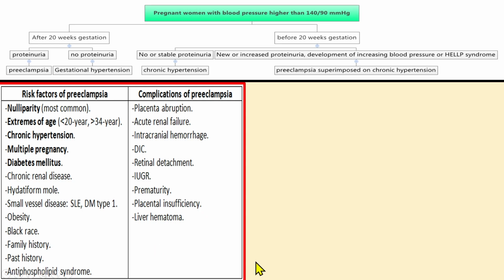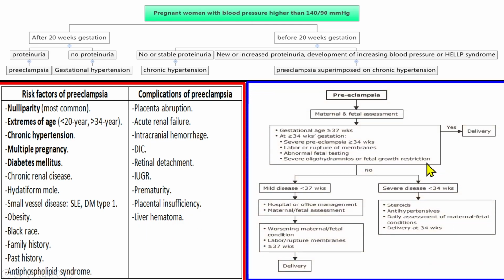Okay, placental insufficiency, liver hematoma, prematurity. So how do you treat this patient? So first of all, the major treatment is to remove the placenta, because the hypoperfusion will worsen the condition. So you look at the maternal and fetal condition.